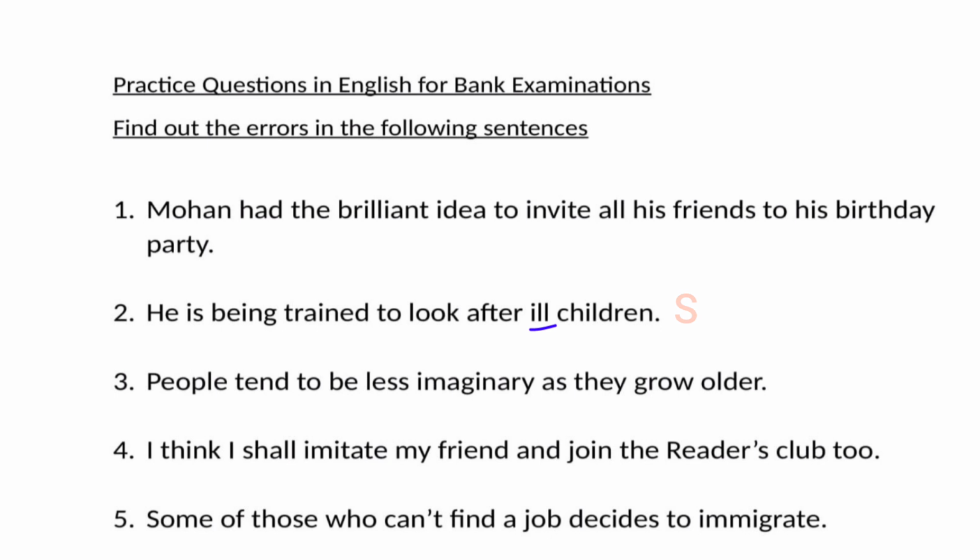Three. People tend to be less imaginary as they grow older. Here the wrong word is imaginary. We should use imaginative. Why? Imaginary means unreal, impractical, not going to be true. It is all fictitious.